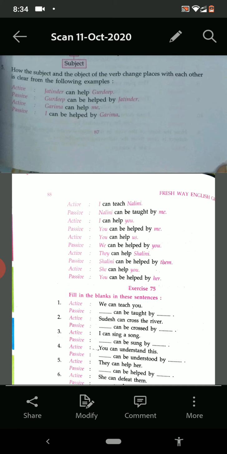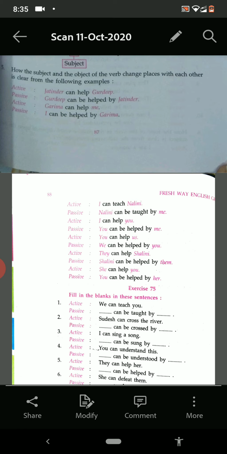Now we are observing the change of subject into object and object into subject. This is the change when we change the active voice into passive voice. Now see the next one. I can help you. You can be helped by me. You can help us. We can be helped by you.